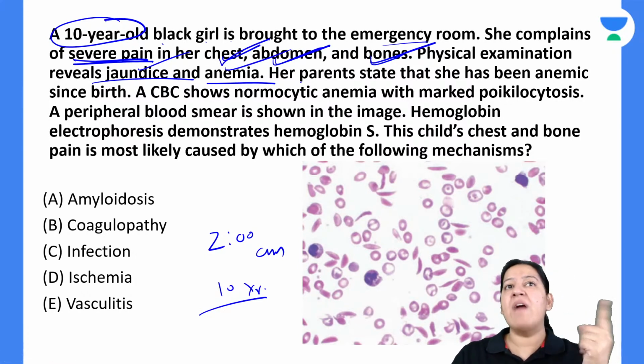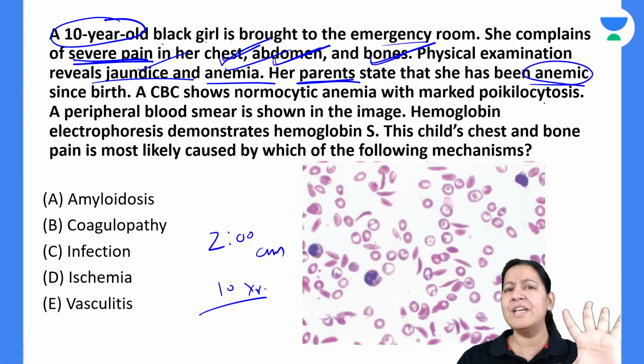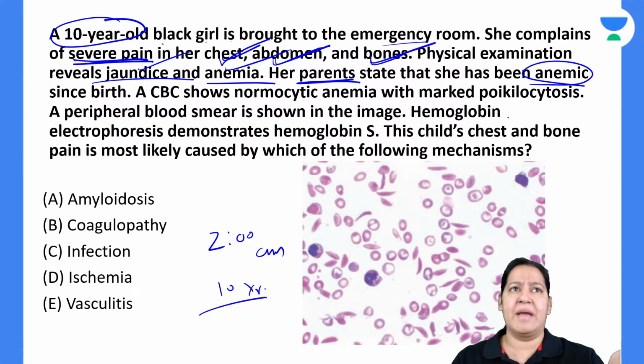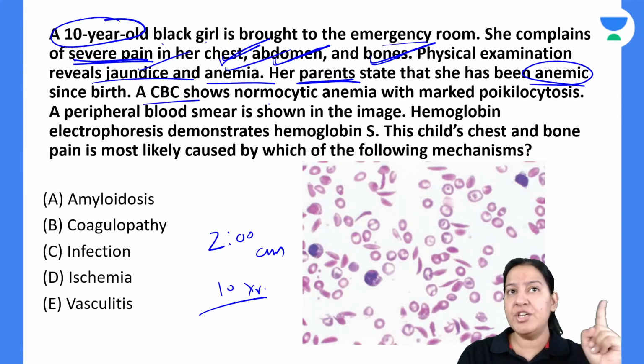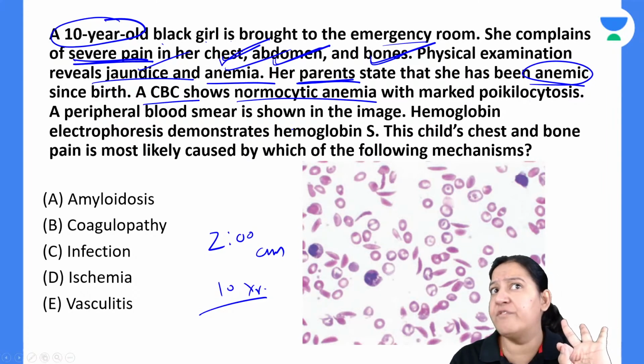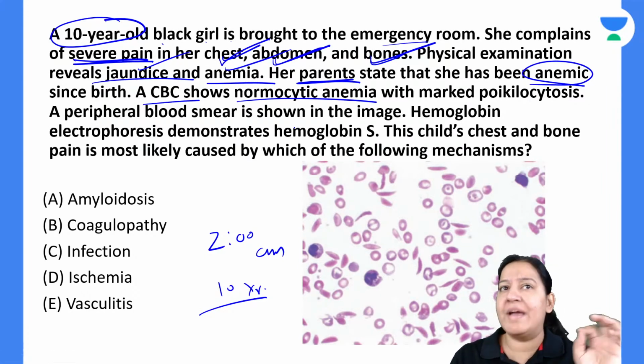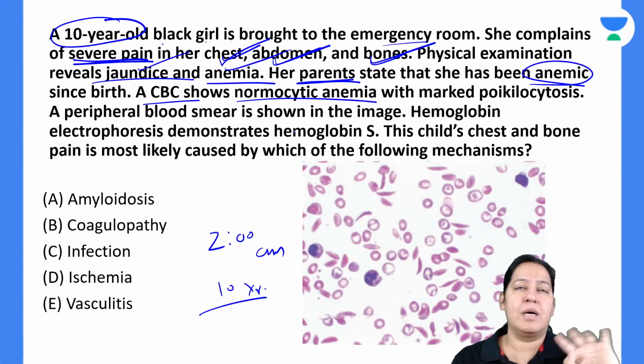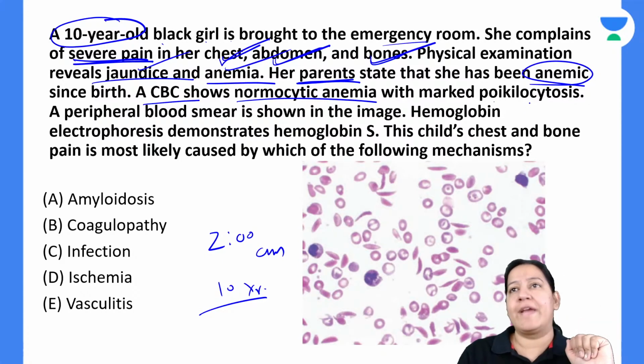You have asked the history from the parents. The parents are saying that she has been anemic since birth. Since birth only, she is very lethargic and she is anemic, right? You have done a CBC. CBC is showing normocytic anemia. It is not microcytic anemia. It is not iron deficiency anemia, which is the most common anemia in children. It is normocytic with poikilocytosis.